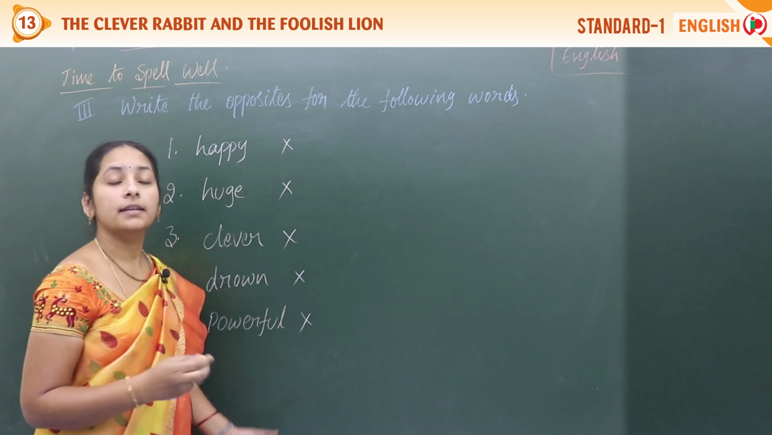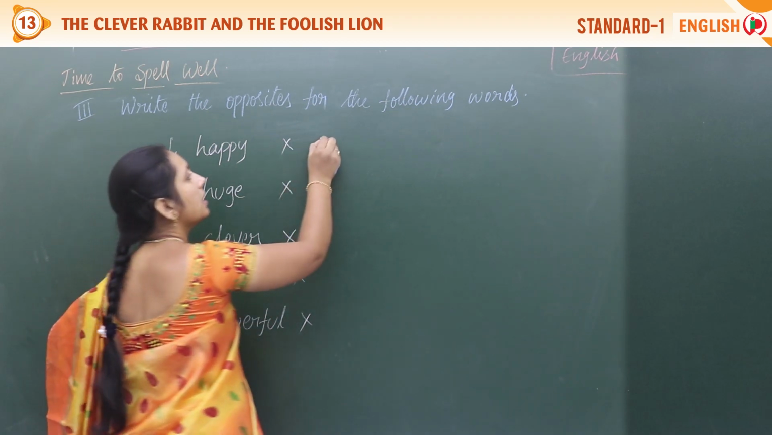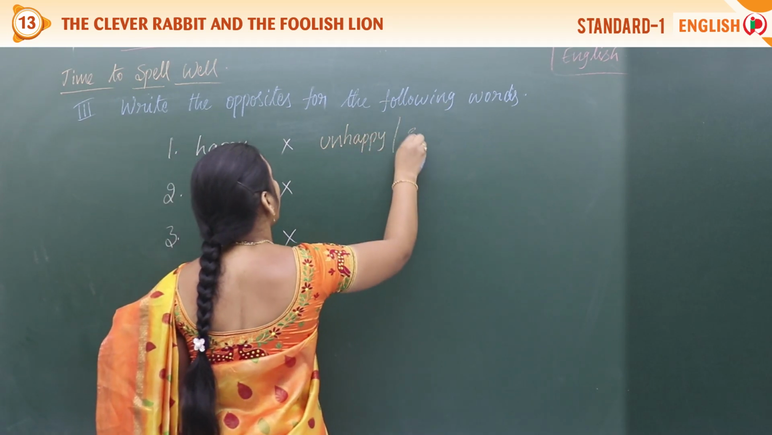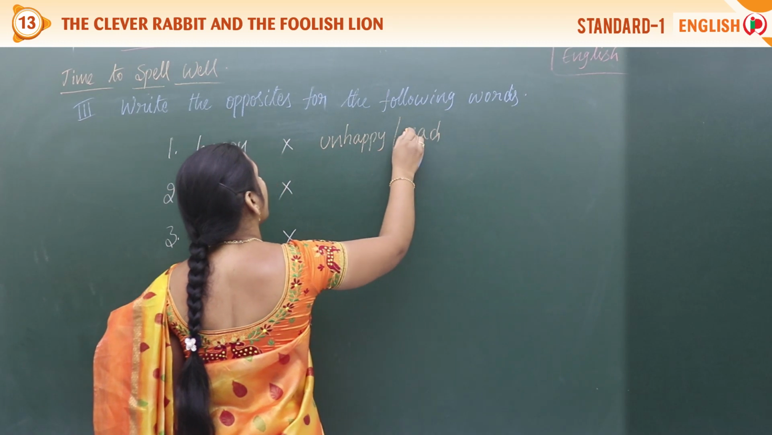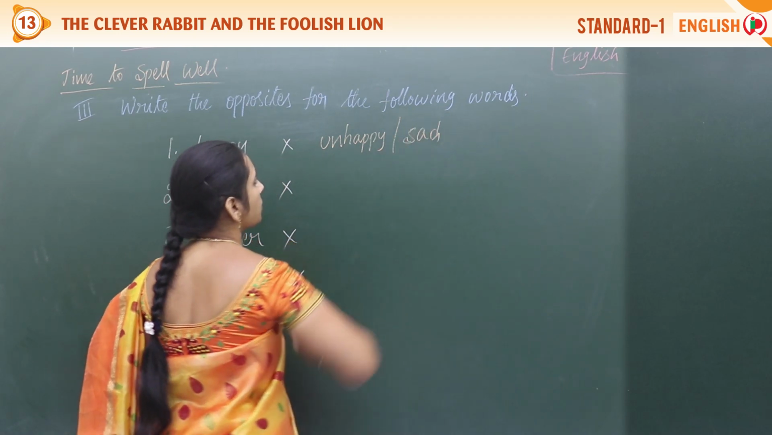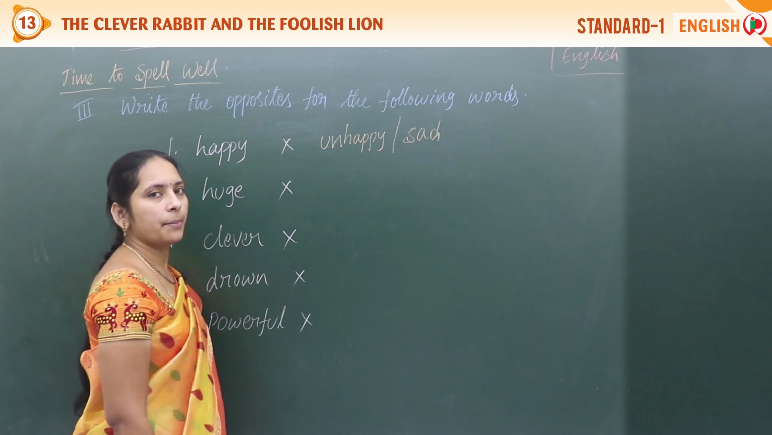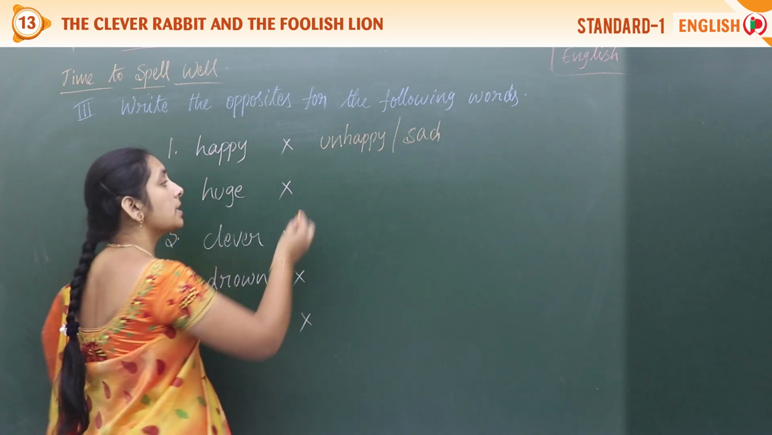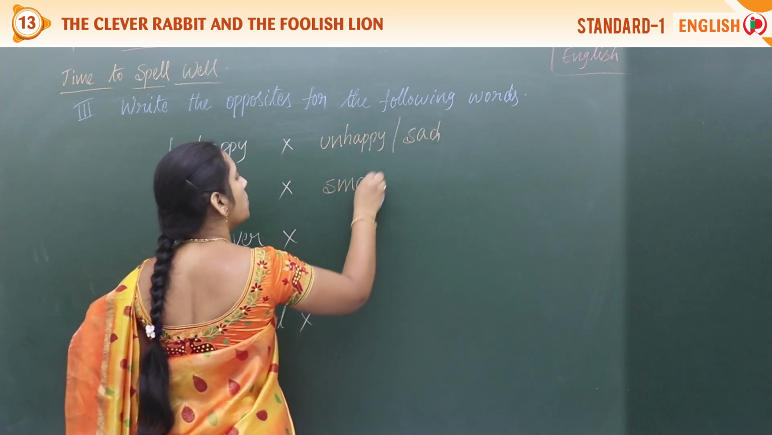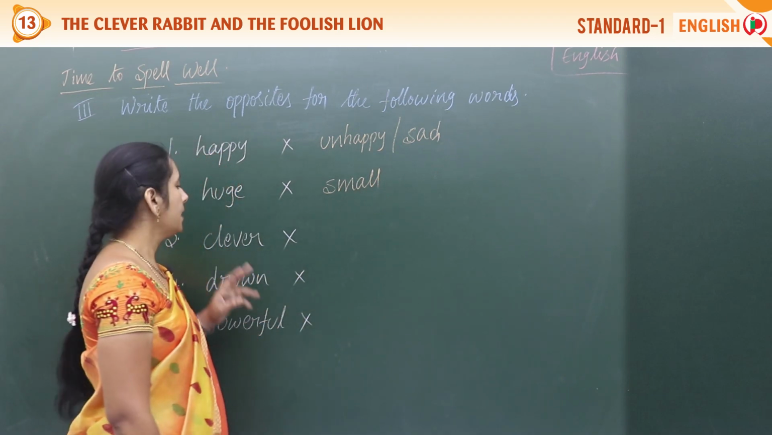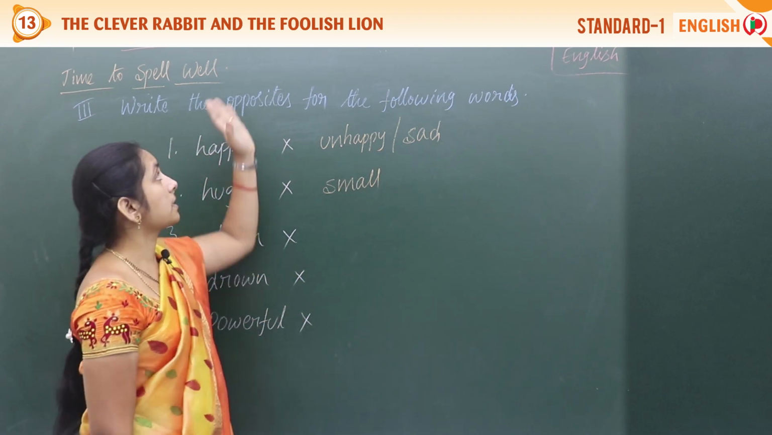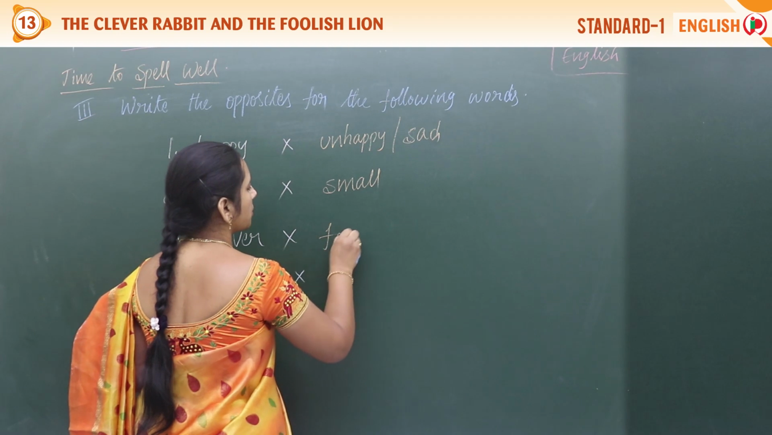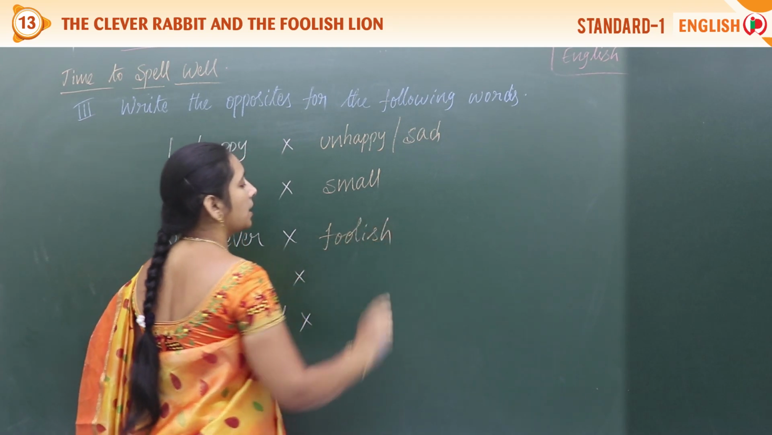Tell me this one. First, happy. Yes, happy, unhappy. Opposite word for this, unhappy, or sad also we can take it. So anyone we can take. Huge. Huge means very big. So then opposite, small. Next one, ma'am. Clever. Yes, clever rabbit and foolish lion. So clever opposite, foolish.